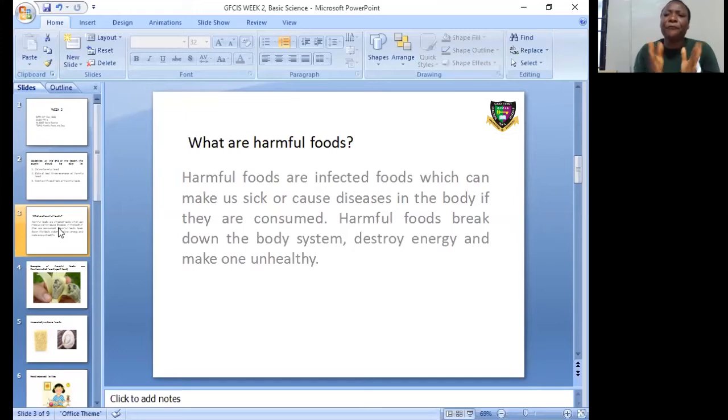What does harmful food do to the body? Harmful foods break down the body system, destroy energy, and make one unhealthy.